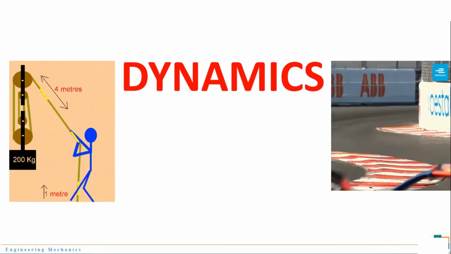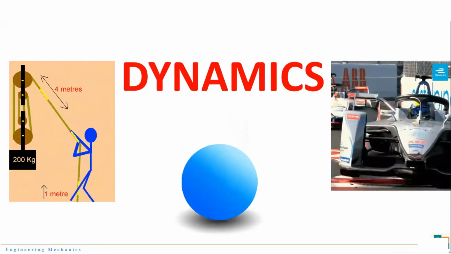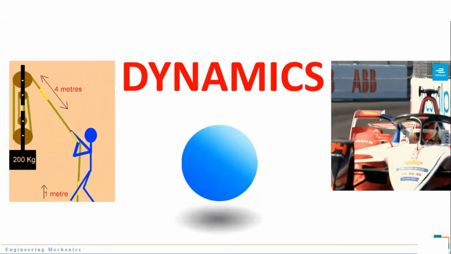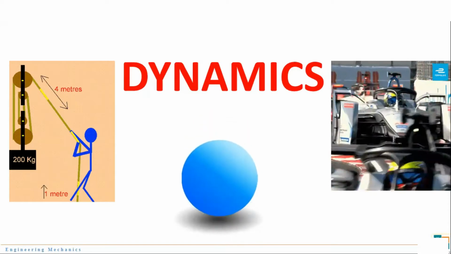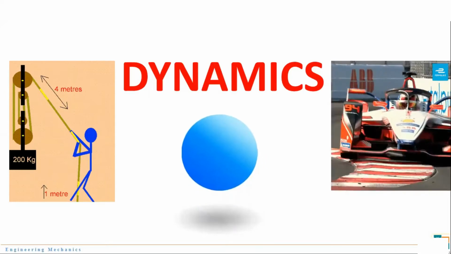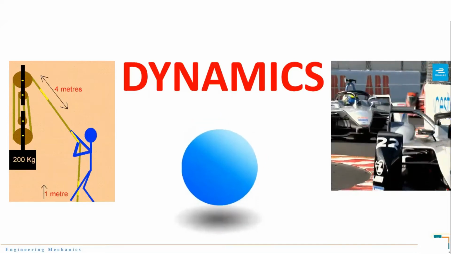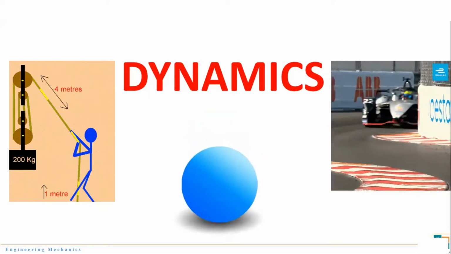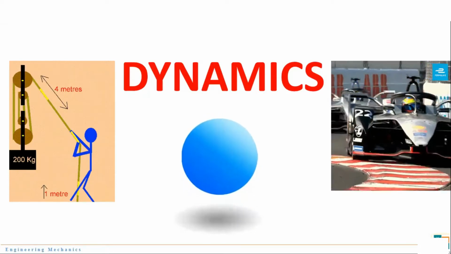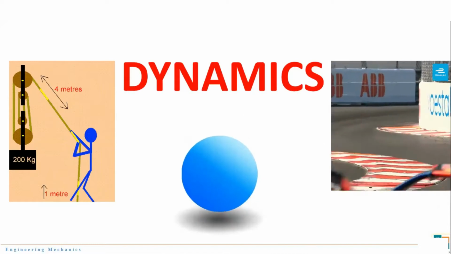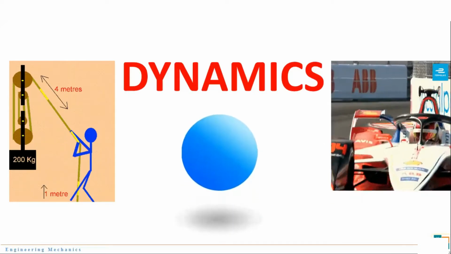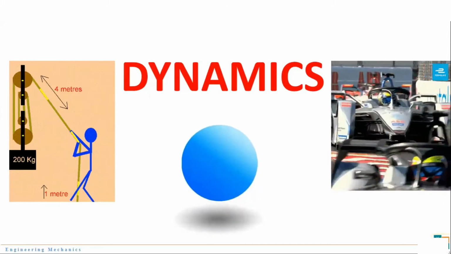Let us consider one more example. This is a ball which is bouncing on a table, or let us say on a flat surface. Then we need to determine what will be the velocity of this ball bouncing and after how much time it will come to rest. This all analysis of the bodies which are moving comes under dynamics. Hope this has refreshed your memories.